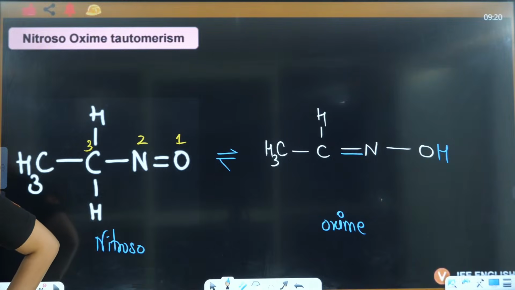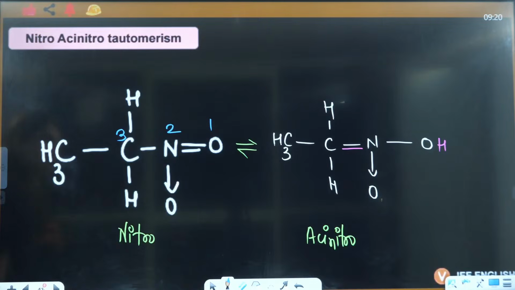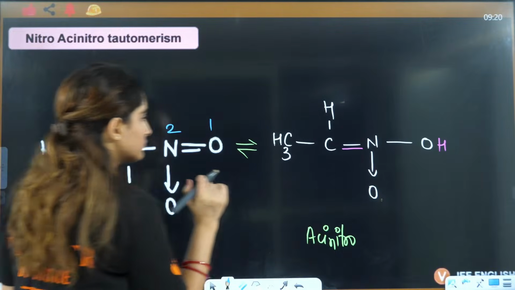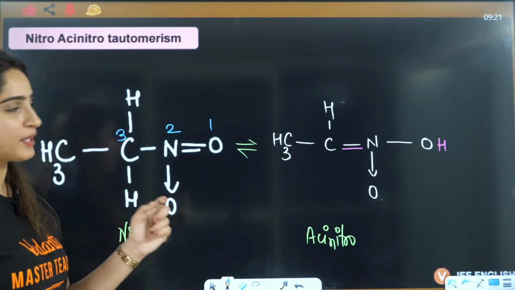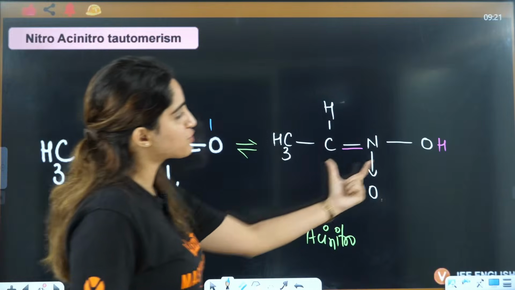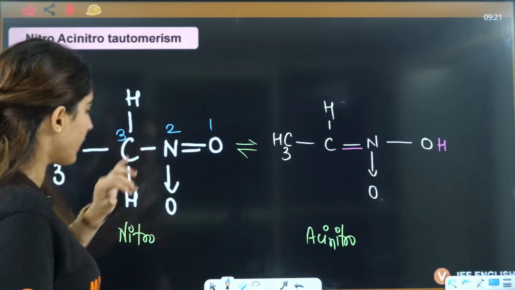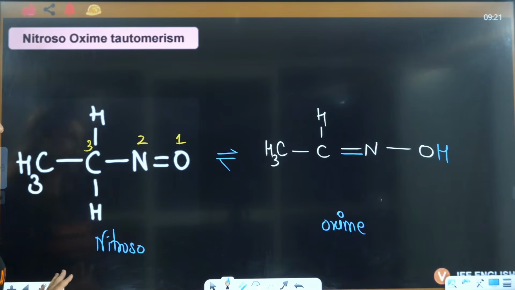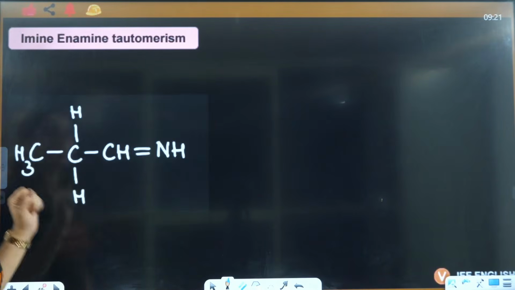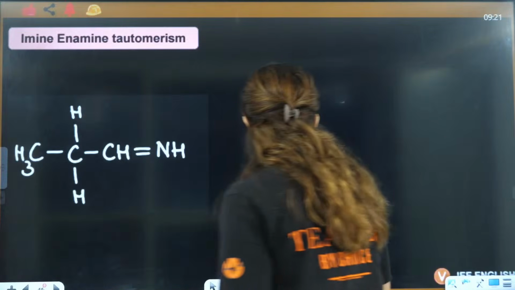Ma'am, in the nitro carbon you made 5 bonds. Where? Oops, I'm so sorry, I forgot to remove the hydrogen from there. From the third position, the hydrogen will be transferred to the first position. Okay? Yes. Okay, everybody.